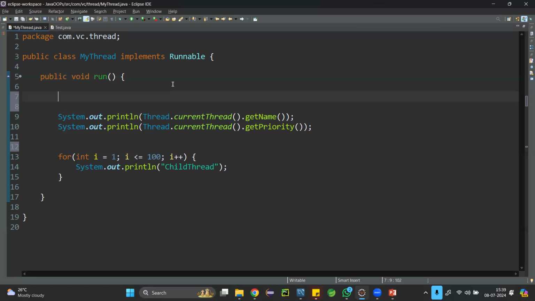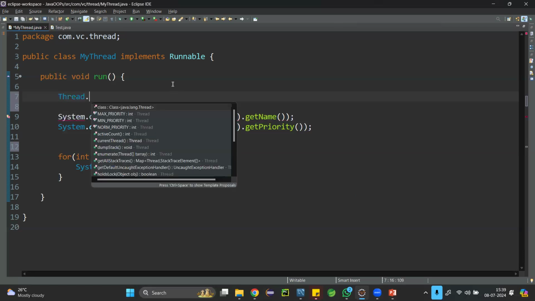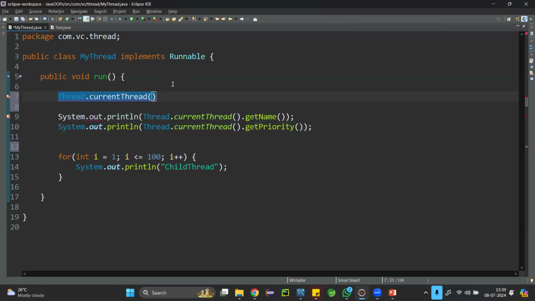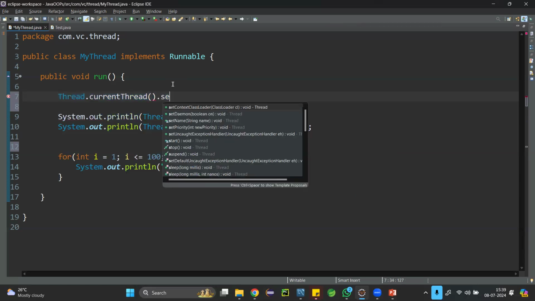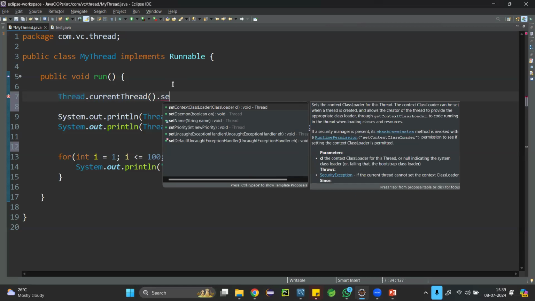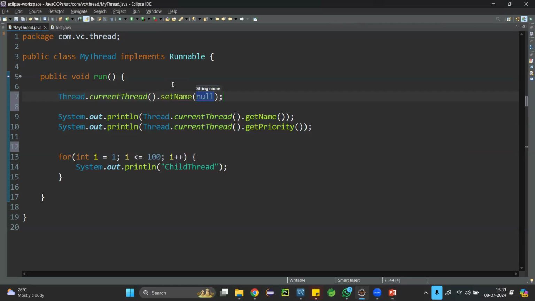By using Thread class dot current thread dot set name. You can see one thread name in string format. I am giving the name called Gosling. I'm writing this in the run method, changing the name to Gosling.